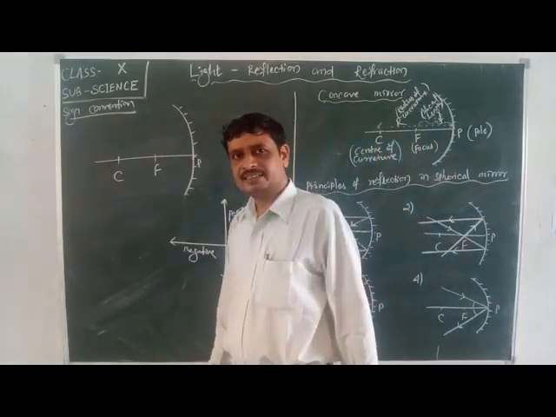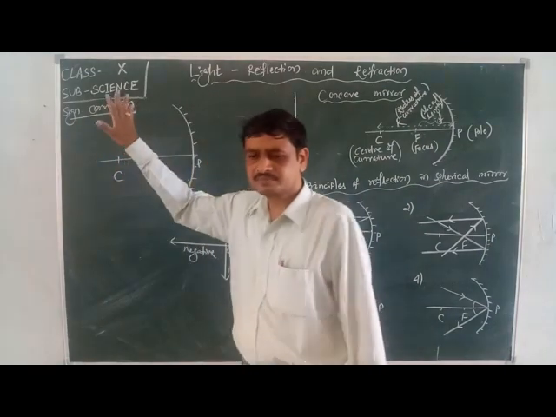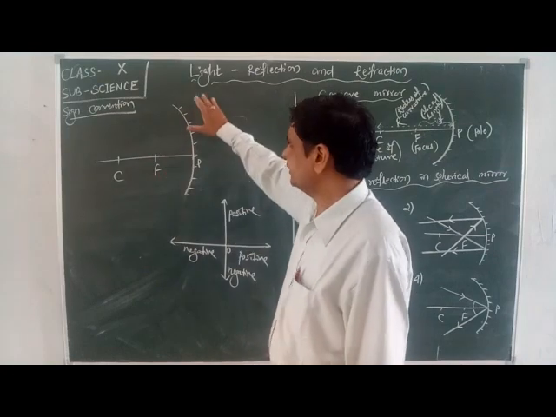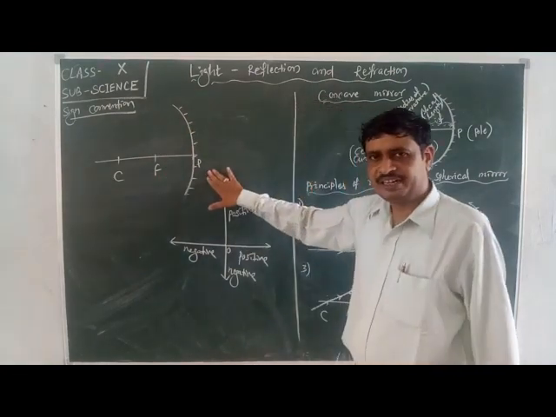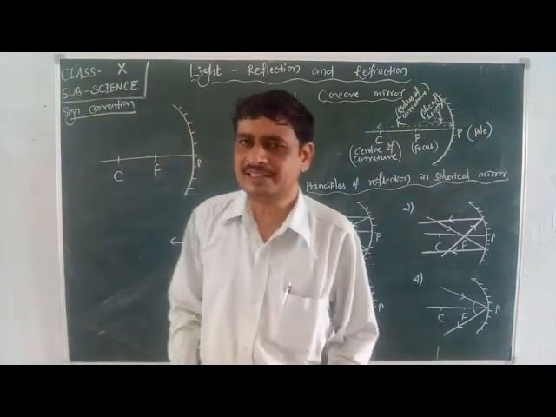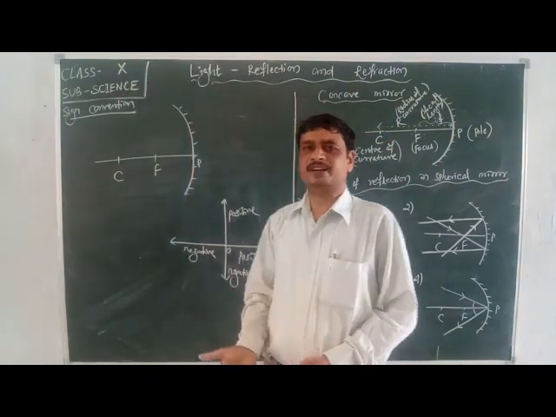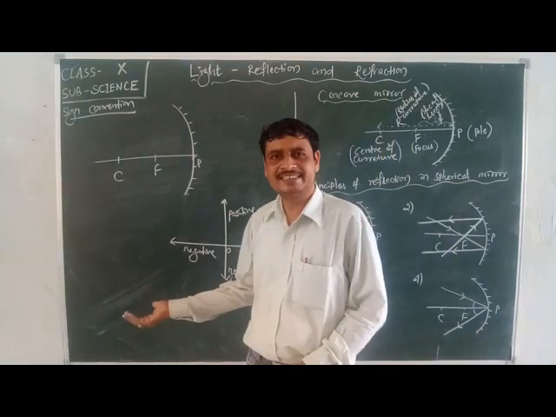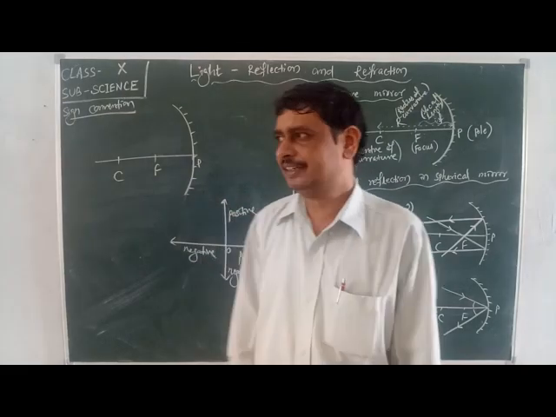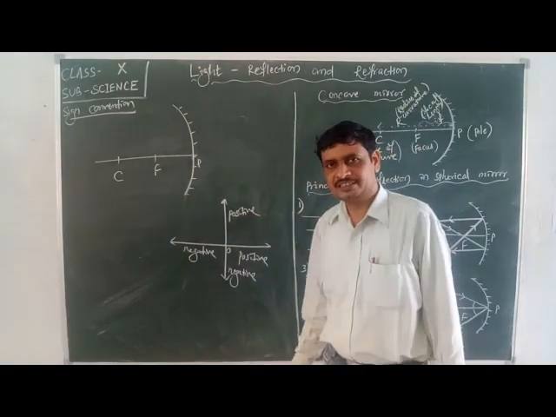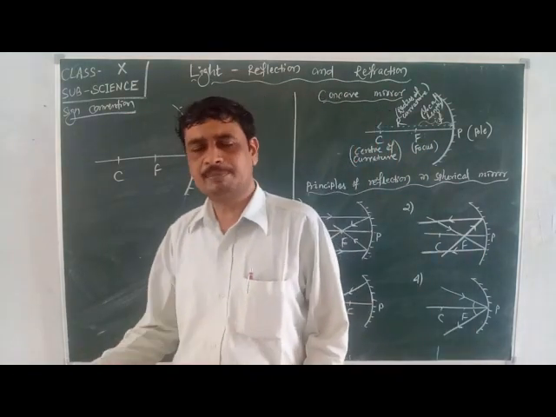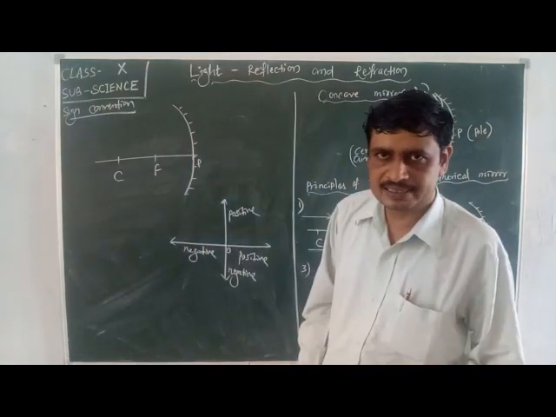Now we will discuss the sign convention in reflection of light. Here it is a concave mirror. Then we have to discuss what type of sign is there, whether it is positive or negative, when we measure a distance or height, like the object distance, image distance, height of object, and height of image.